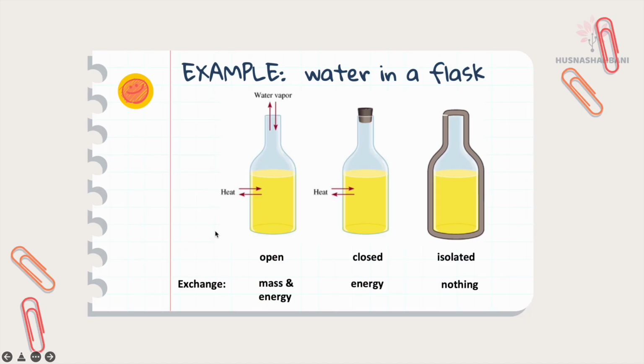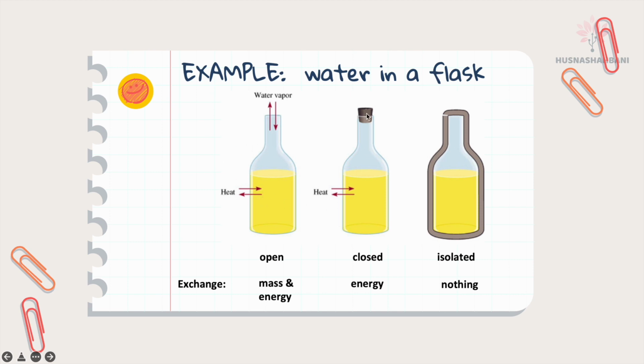Example, water in a flask. When there is no lid on this flask, water vapor can enter and transfer out of the flask, and heat can also be transferred into and out of the flask. So there is exchange of mass and energy in an open flask. So this is an open system.